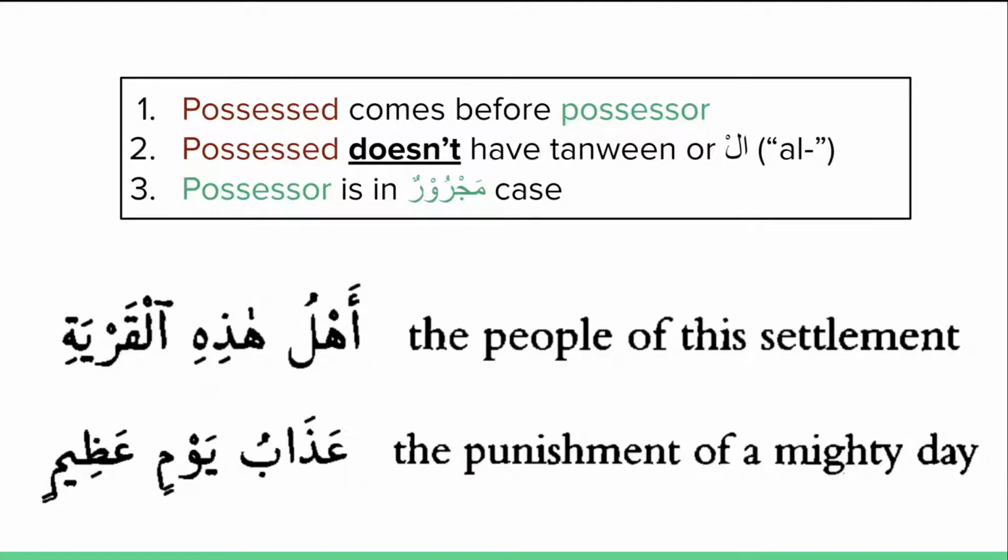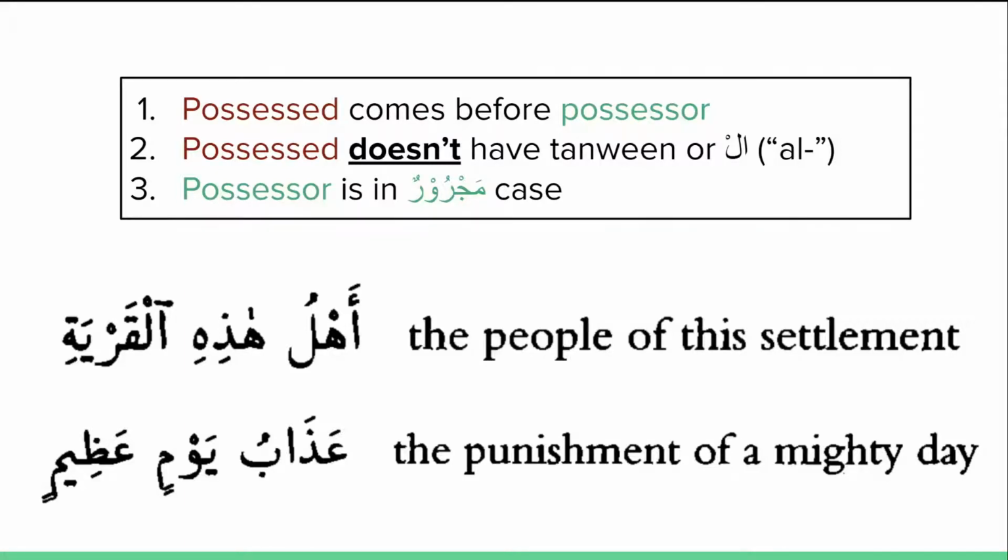Let's take a look at two more examples here. Ahlu hadhihi al-qaryah. These two examples are a little bit more complex. I want to introduce some more grammatical rules here. The first thing you'll notice is this generally does follow the same three rules. So these rules are critical. You can't violate these rules. Ahlu hadhihi al-qaryah, the people of this settlement. This settlement, hadhihi al-qaryati. Now this is using the rules that we covered in the last lesson on this and that. If you need a refresher, go back to the last lesson.